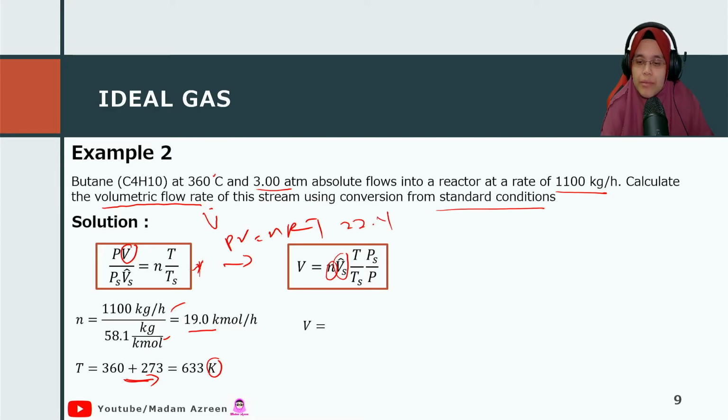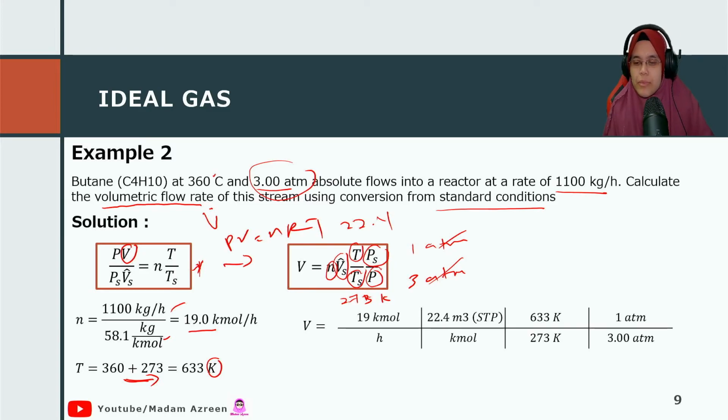22.4, you have a temperature, and you have a standard pressure, which is 1 atm. You have a standard temperature, which is 273 K, and then you have a P, which is 3 atm. Don't forget to convert it. Oh, no need to convert it. The 3 atm and 1 atm cancel out each other, so you can calculate the volume. Once you calculate the volume, you get the value of 329 meter cube per hour.